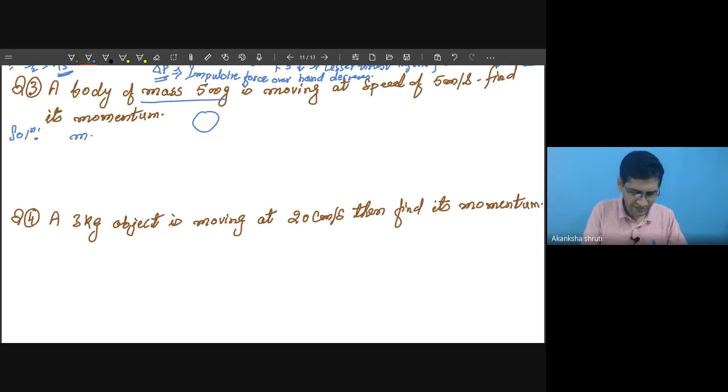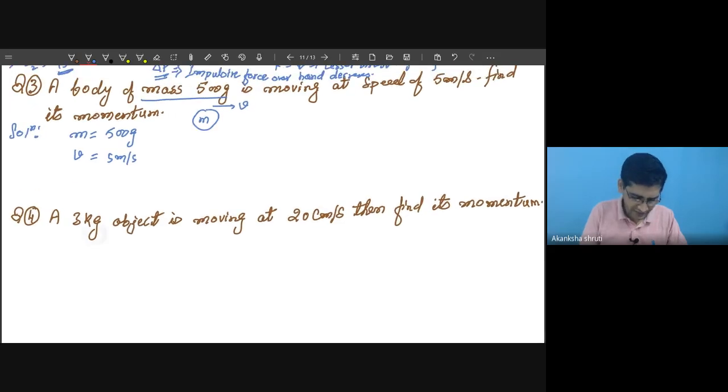The mass of this object is given as 500 gram, moving at a speed of 5 meter per second. Then we have to calculate its momentum. P is equal to... P denotes the momentum. Students, we know that momentum P is given by mass into velocity or speed.